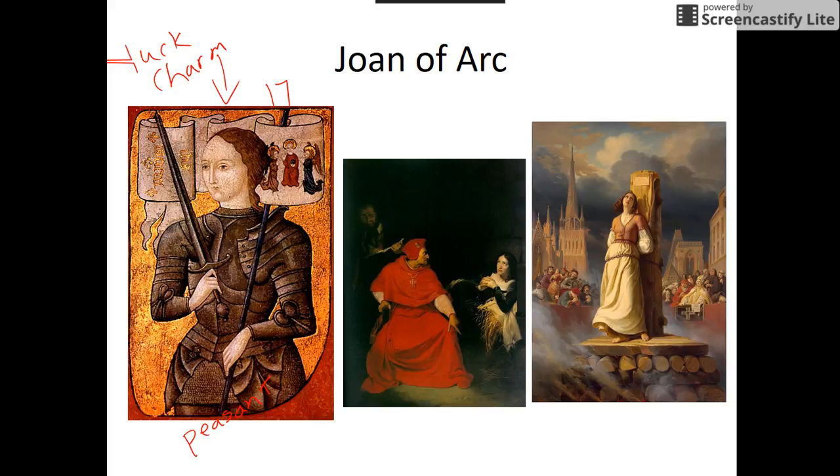Now, eventually, she was captured by the English, and right here in this image, we can see that she was put on trial. Now, the English wanted revenge. They pretty much lost the war by this point, and they wanted to embarrass the French. And they found Joan guilty of something called heresy. Heresy are ideas that go against the teachings of the church or the accepted teachings. And as a result, she was burned at the stake.